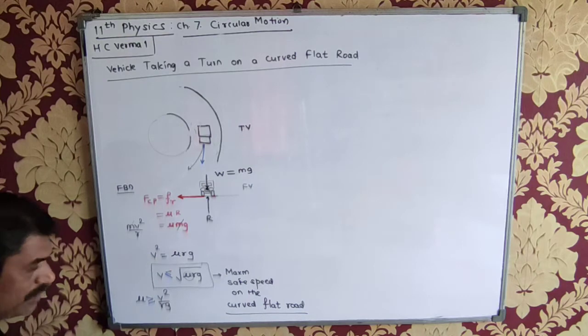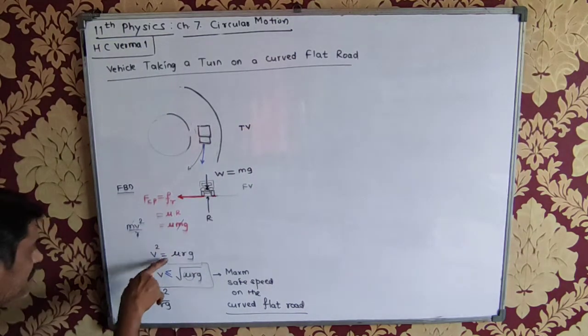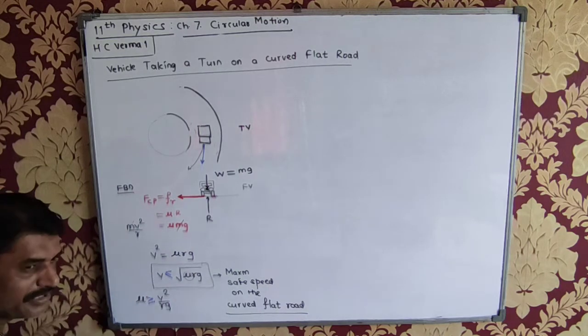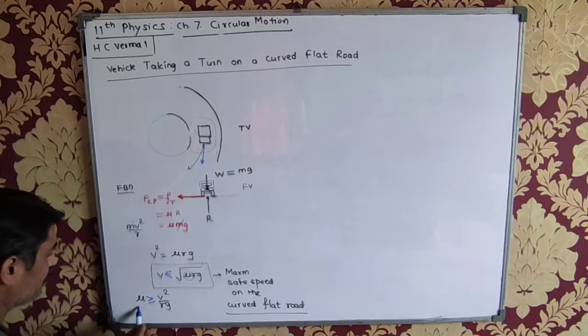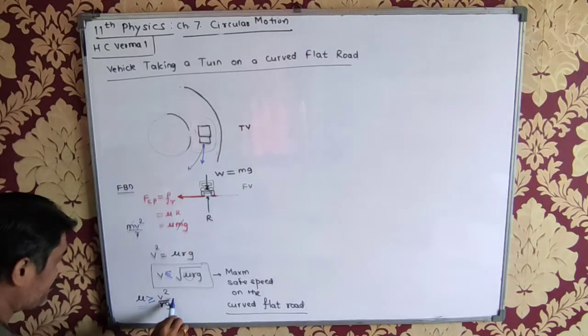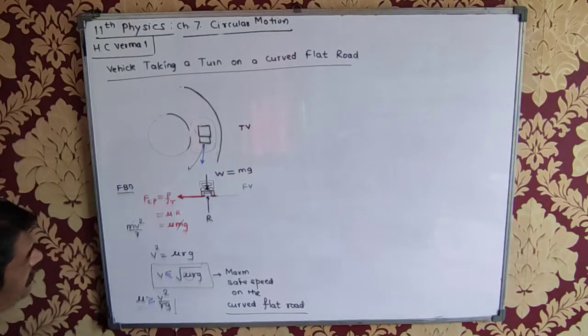If I want more speed, I have to increase the value of mu. If I rearrange this expression, mu should be greater than or equal to this. What happens if oil falls there? The value of mu automatically reduces, so the safe speed automatically reduces. So, you understand that? Is this clear? Okay.